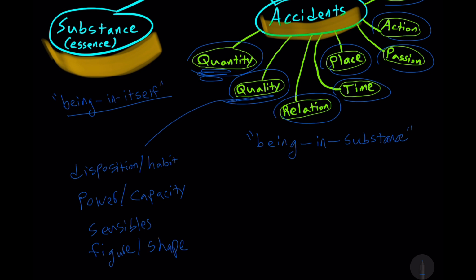Another common way to predicate a substance is through a relation. Now, if we think about a relation, arguably we can say place, time, position, and habit are all types of relation. Because place, you have a relation between an object and its location. With time, you have a temporal relation. With position, we have a relation of the parts to the whole. For example, Socrates can be sitting Indian style, or he can be standing straight or genuflecting. And habit is to be equipped in some way. It's a relation between something and its very close environment. For example, the clothing someone wears.